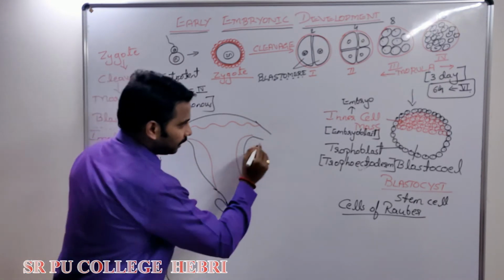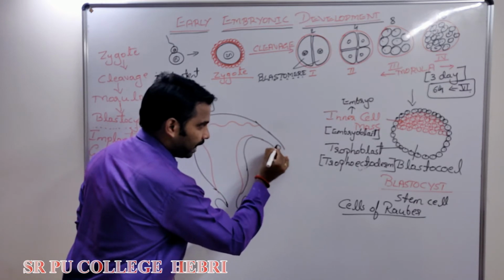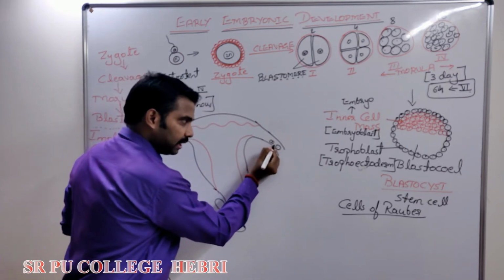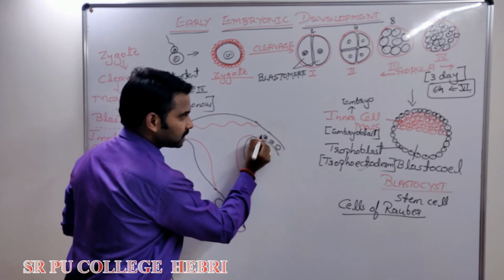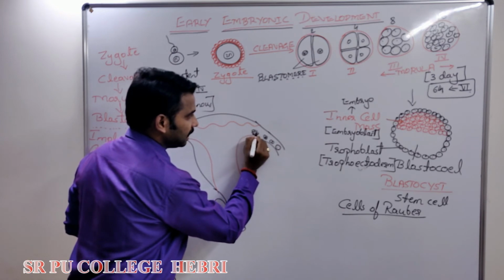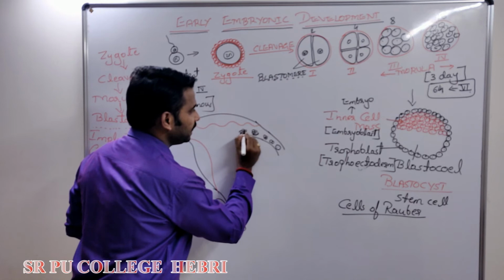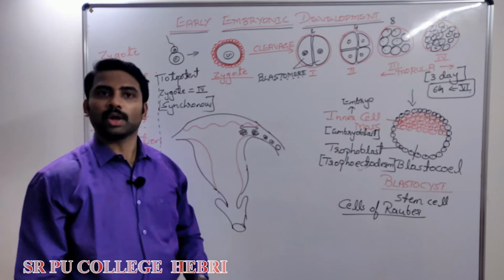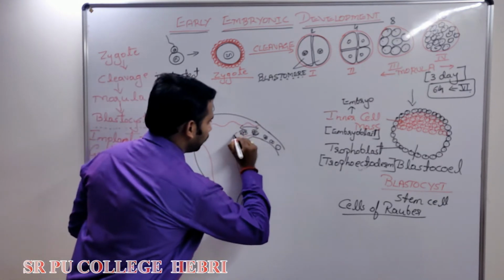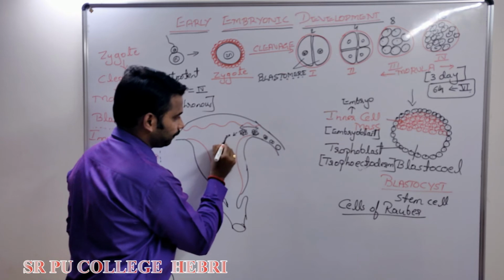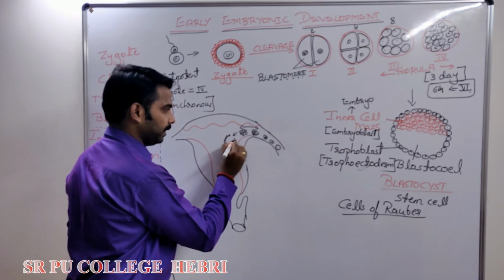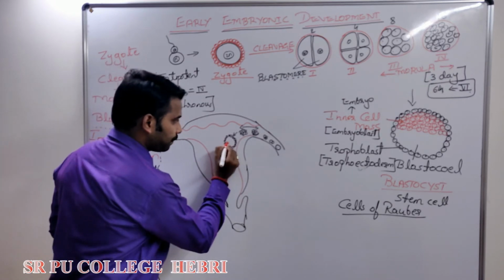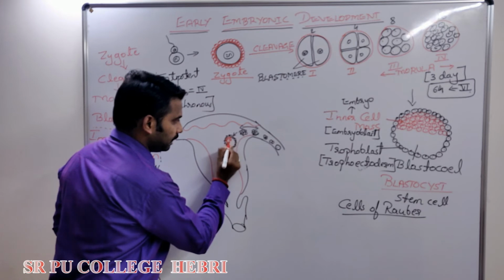Look at here. This is the ampulla where the zygote was formed. The zygote divides into 2 cells, still covered by the zona, which become 4 cells, which become 8 cells, which become 16 cells. This 8 to 16 cell stage we call as what? Morula. This morula gradually develops into what? Blastocyst, in which the cells present outside are called trophoblast. Cells present inside are called inner cell mass.